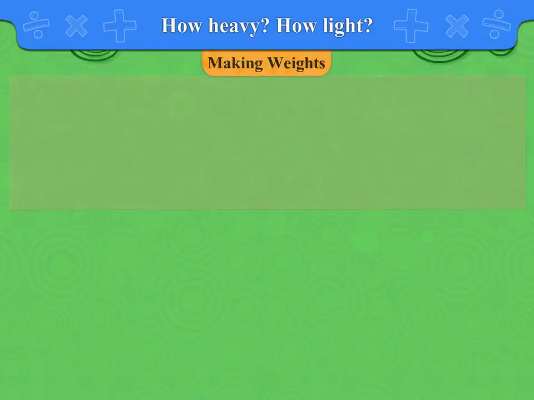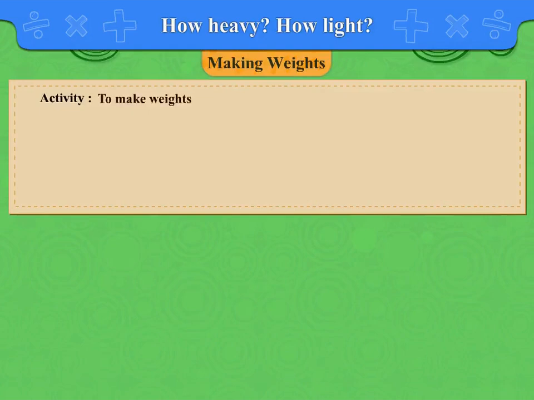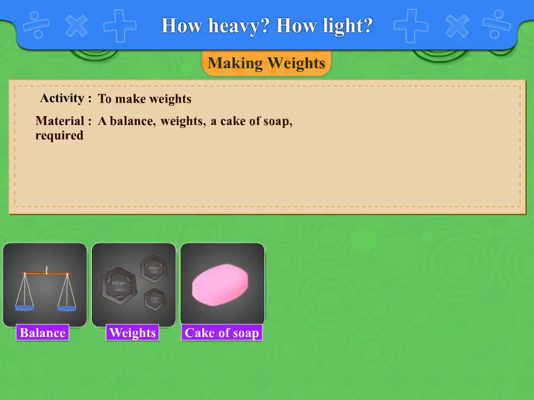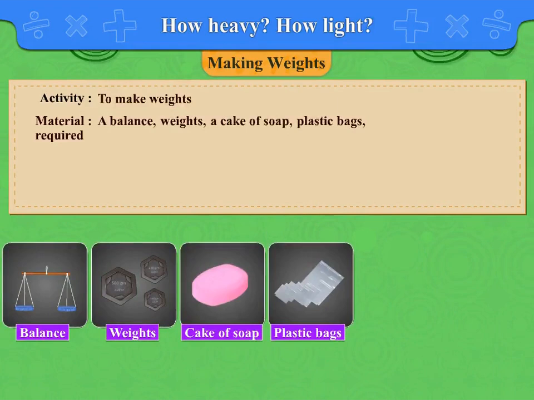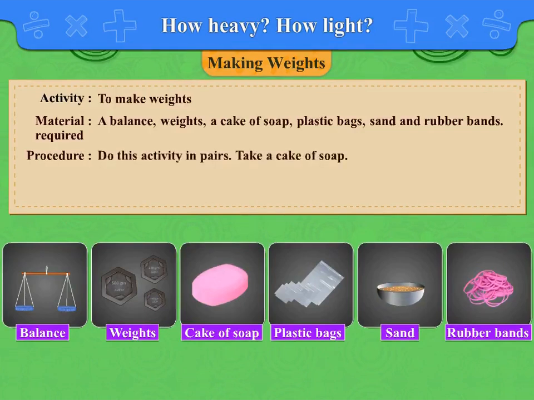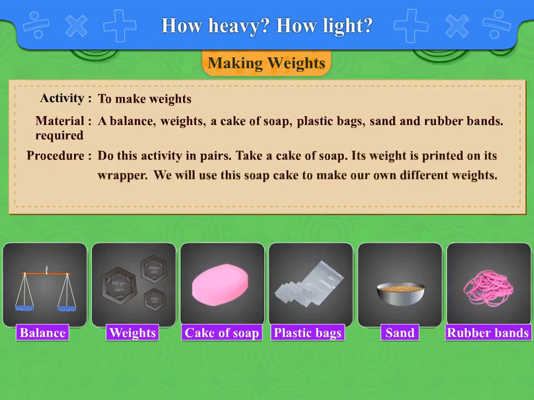Making weights. Activity. To make weights. Material required: a balance, weights, a cake of soap, plastic bags, sand, and rubber bands. Procedure. Do this activity in pairs. Take a cake of soap. Its weight is printed on its wrapper. We will use this soap cake to make our own different weights. The weight of soap is 50 grams.